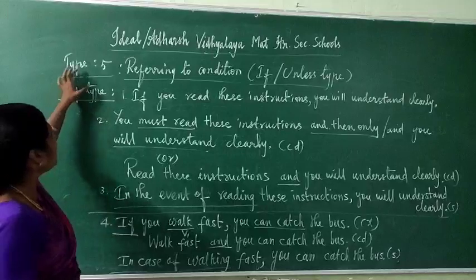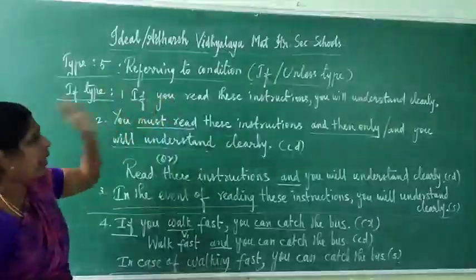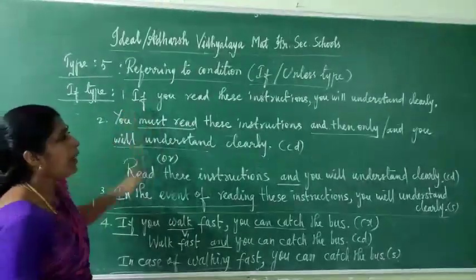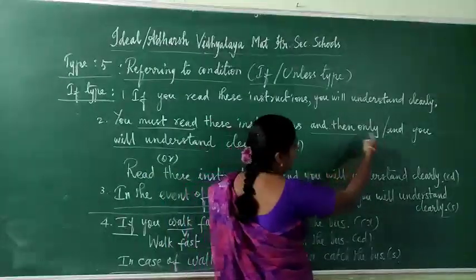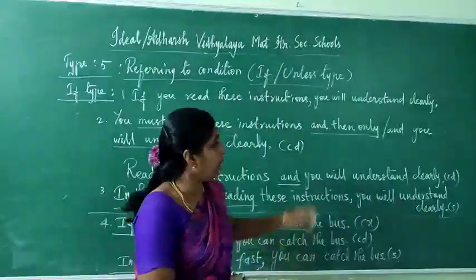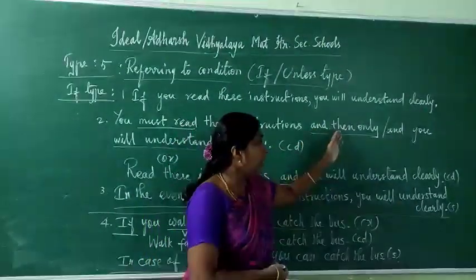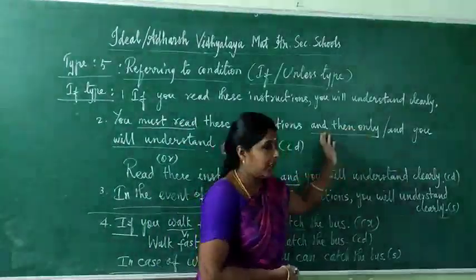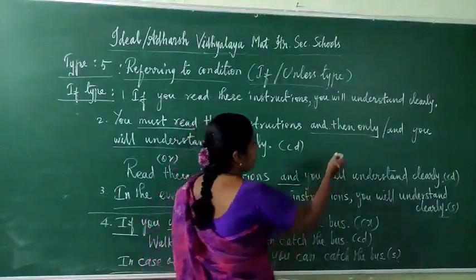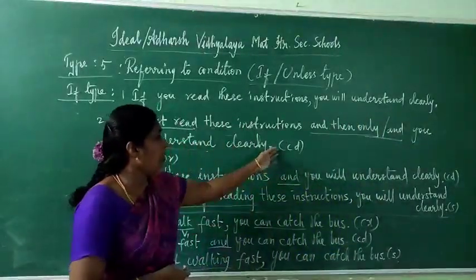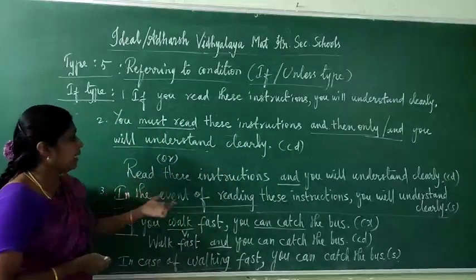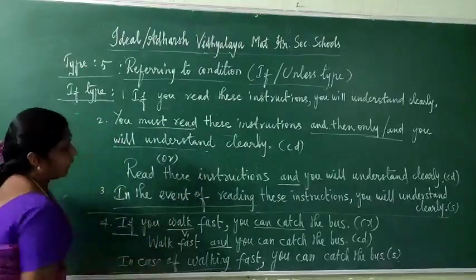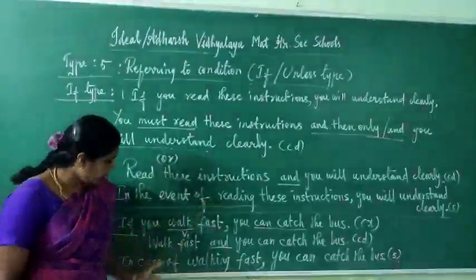So here see this. In this condition type also two, if or unless. First one, if type. For complex, if; for compound, the conjunction words are "and then only", "or", and "and". That is the one thing you should notice. Here "and then" means the after type, conjunction word. You can write any one. That means the compound sentence. For a simple sentence, "in the event of" or "in case of", any one you can write.